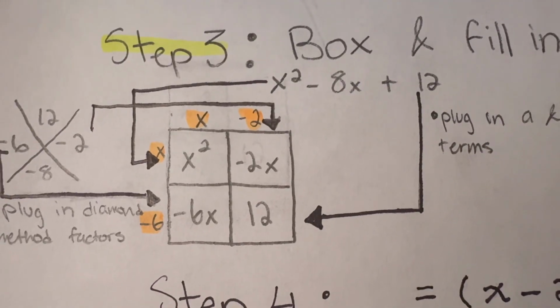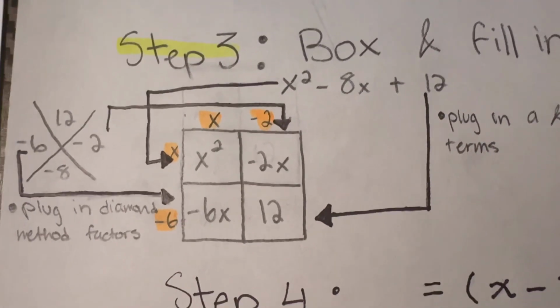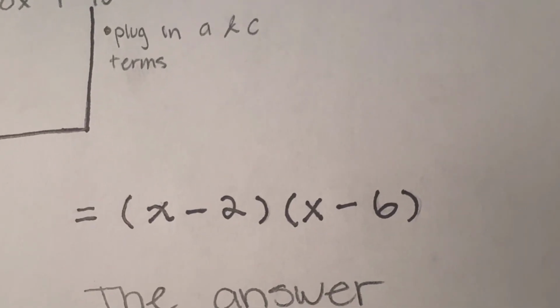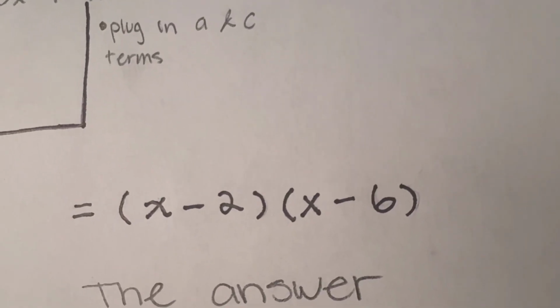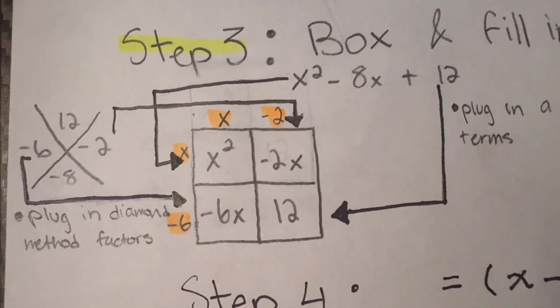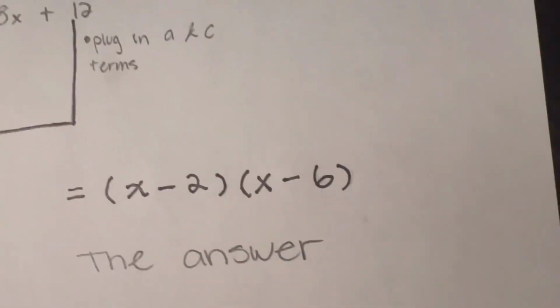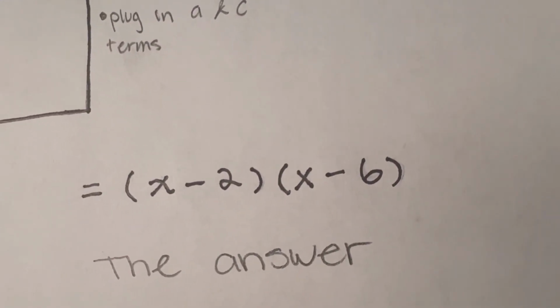In our last step, step 4, it will be our answer. The way I got parentheses x minus 2 and parentheses x minus 6 is from the box. I took these outer terms and turned them into factor form, and this is the answer.